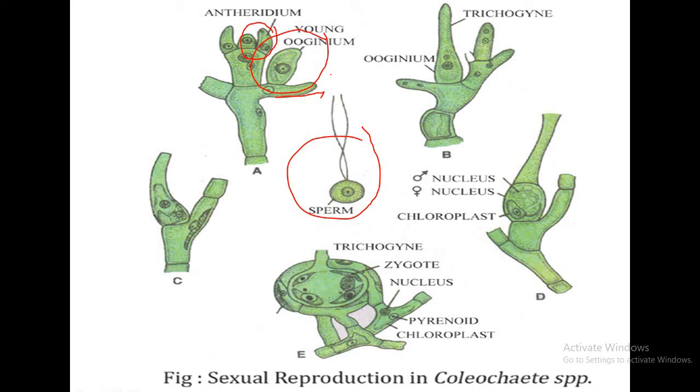After breaking up of the tip of the trichogyne, some protoplasm extrudes which attracts male gametes or antherozoids, and only one antherozoid fuses with the female nucleus of the oogonium. Male and female nuclei after fusion form a diploid zygote or oospore.